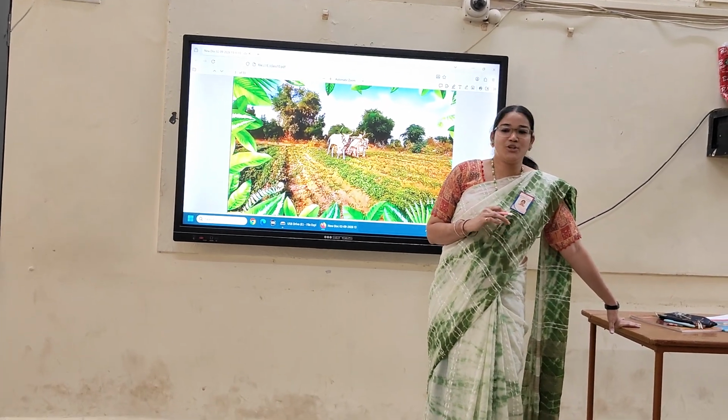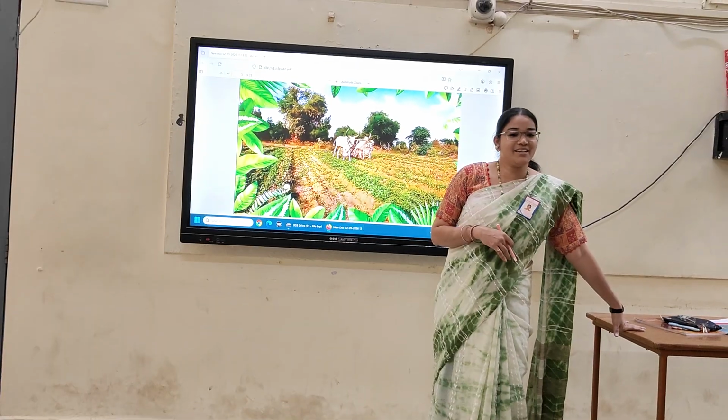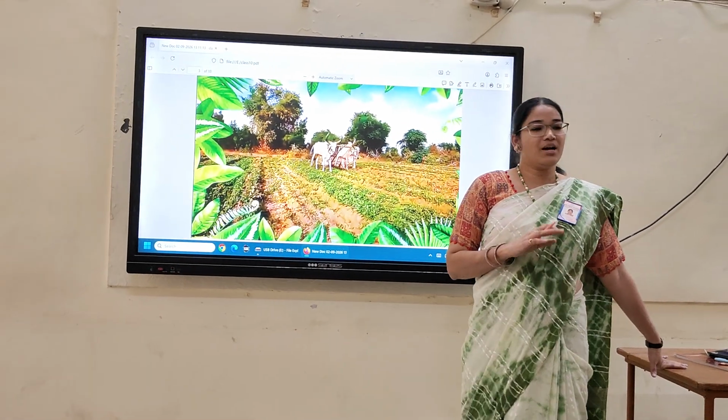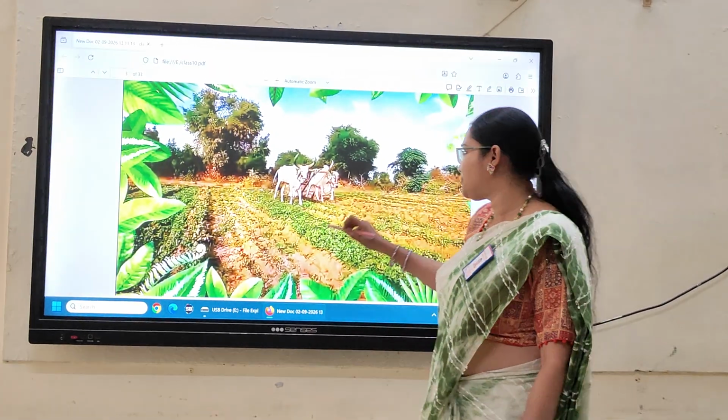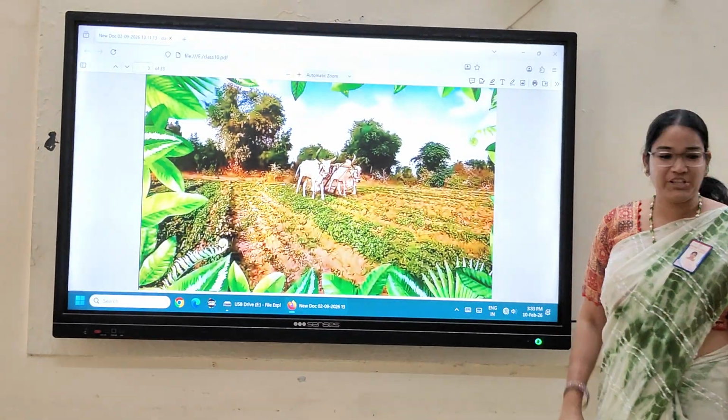Agricultural land. So now our lesson is agriculture. We'll discuss agriculture and some important topics. Okay, let's start. What are you observing in the picture?